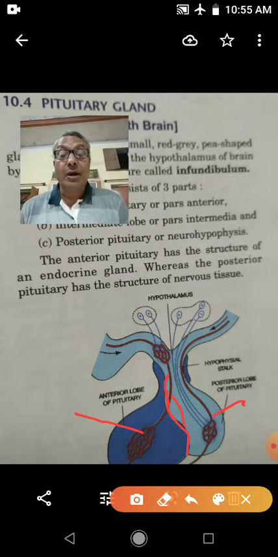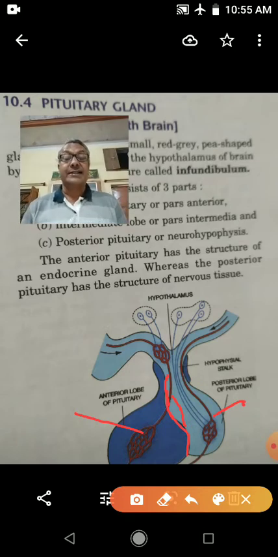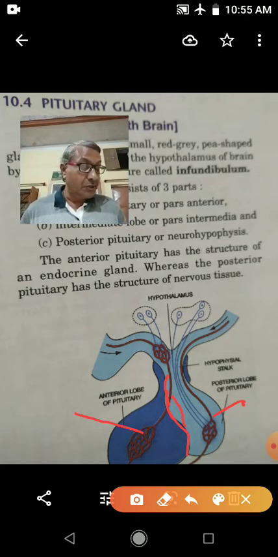So I told about the hormones which are secreted by the anterior lobe of the pituitary gland. We can divide them into two groups. One is growth hormone and the other is tropic hormones.